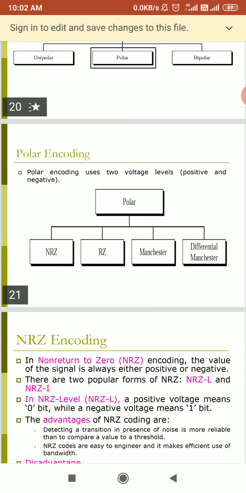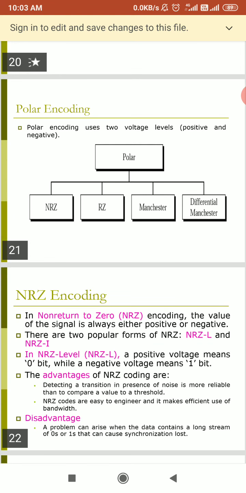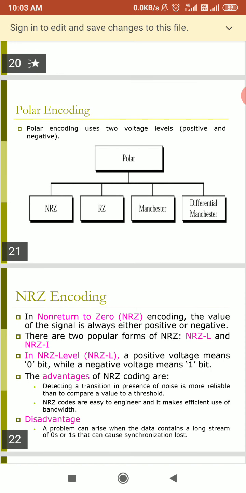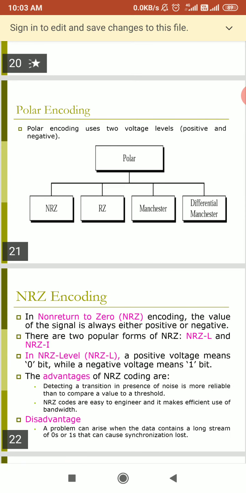So here we are saying non-return to 0 is an encoding in which the value of the signal is always either positive or negative. Because it is non-return to zero, zero will not remain; it will be either positive or negative.